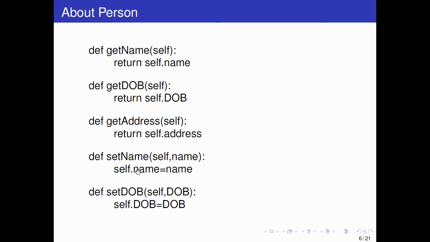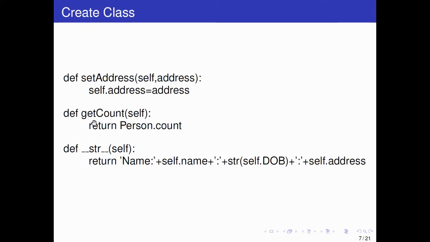So whatever name you want to take, in the object self, you can write here. And def set_date_of_birth(self, date_of_birth), and then self.date_of_birth is date of birth. Again we are defining def set_address(self, address), and self.address is address. Here we want to update the address, we can update using this function. And def get_count(self). Self is the object, and it will return Person.count.